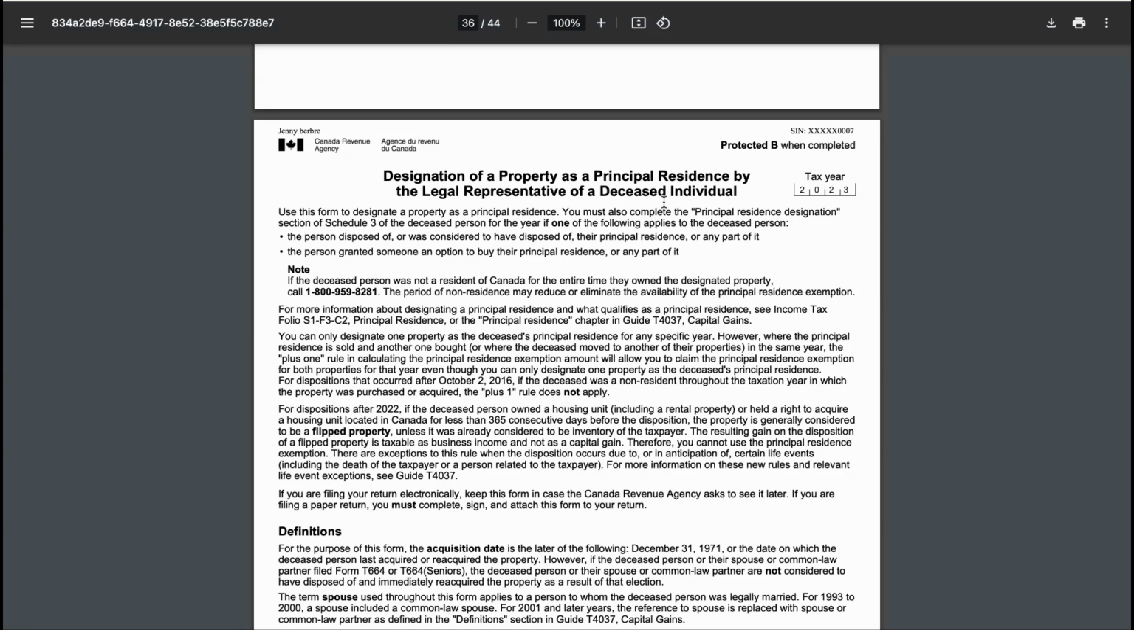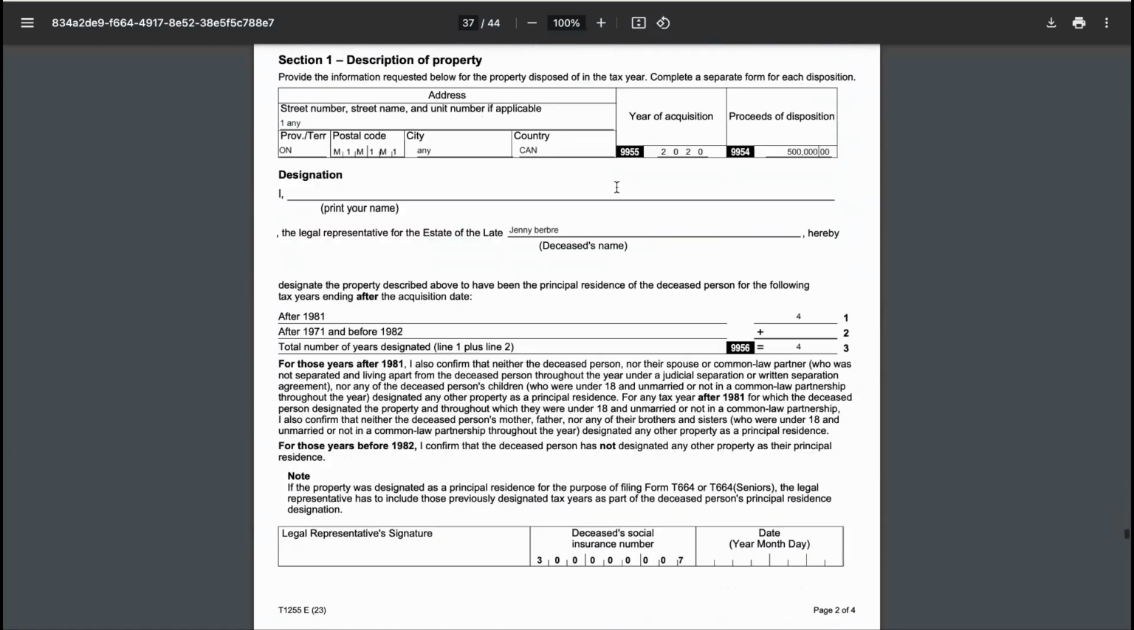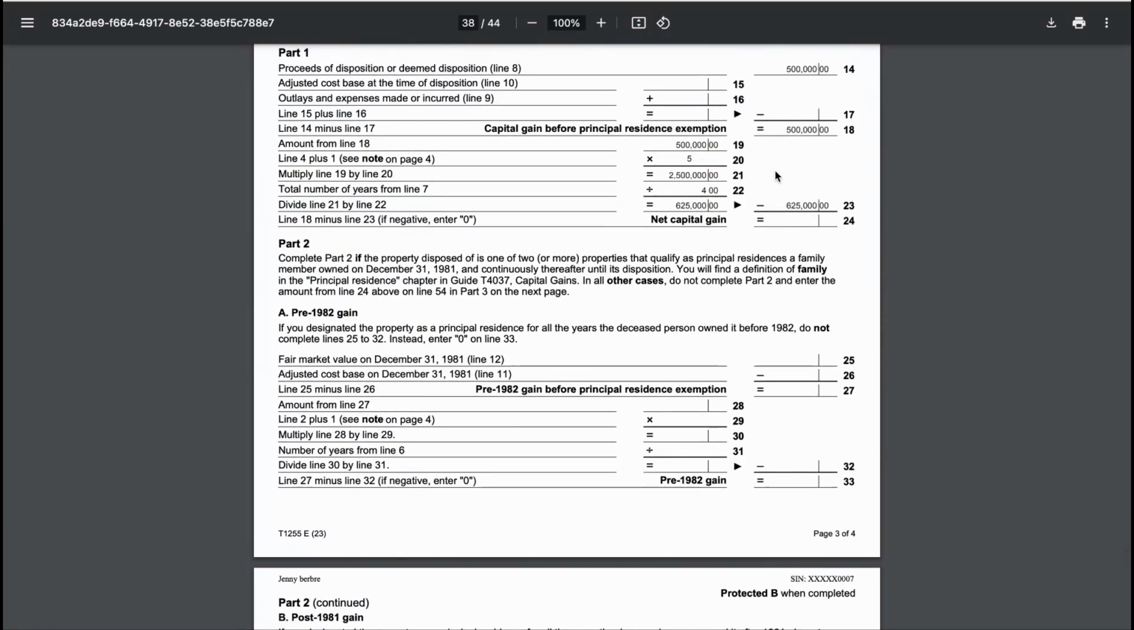So in case of death, if the person has a principal residence, it will be reported on Taxtron's Sale of Principal Residence form, but ultimately the form that is sent to CRA is the form Designation of a property as a principal residence by the legal representative of a deceased individual.